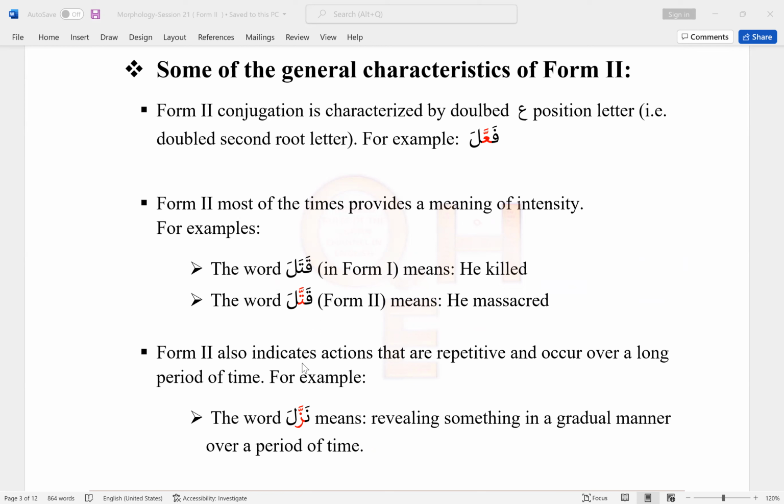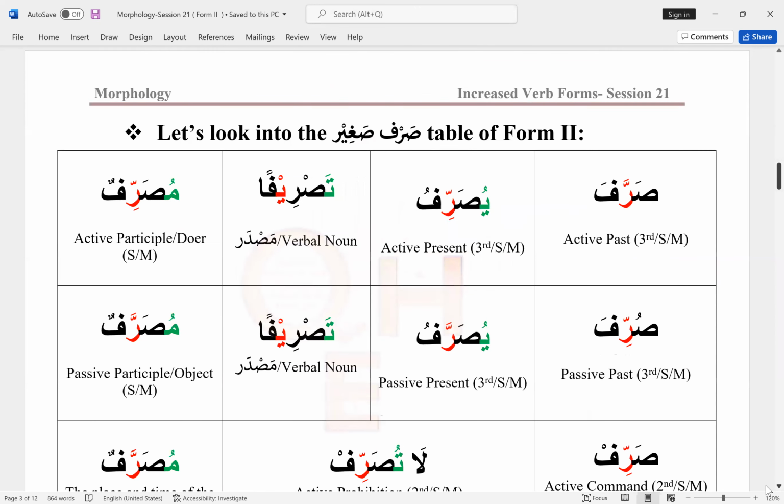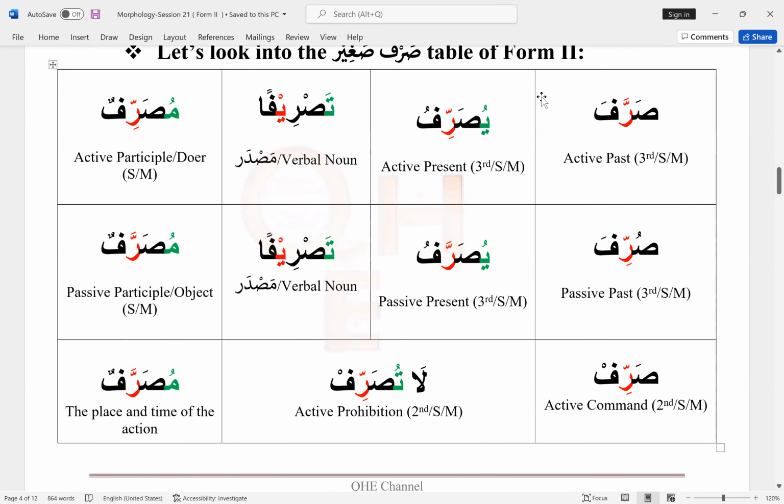Form 2 also indicates actions that are repetitive and occur over a long period of time. For example, the word nazzala means revealing something in a gradual manner over a period of time. So this is some basic information about form 2. Now let's look into the Sorf-Sarid table for form 2. As I mentioned before, the Sorf-Sarid table is basically an abridged table that carries all types of conjugations for singular male.